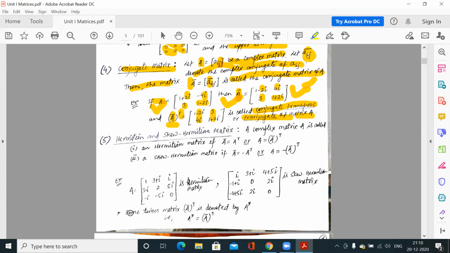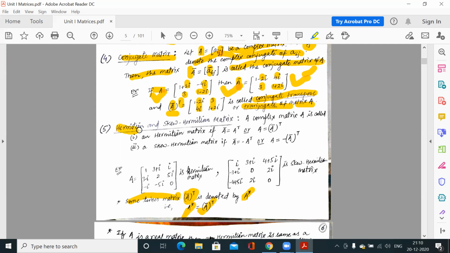And sometimes A bar T, the tranjugate, is denoted by A star. Some authors write A star for the tranjugate matrix. So either you write this or A star. So A star represents the tranjugate of that matrix.